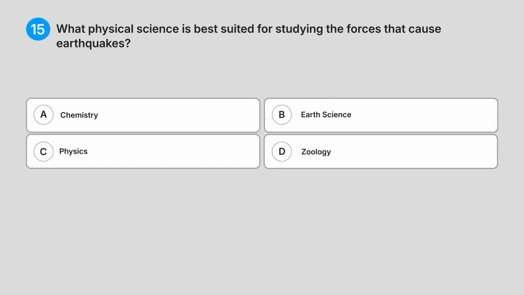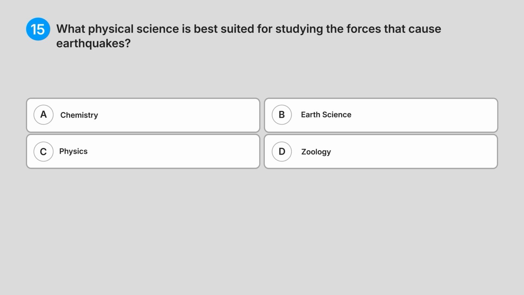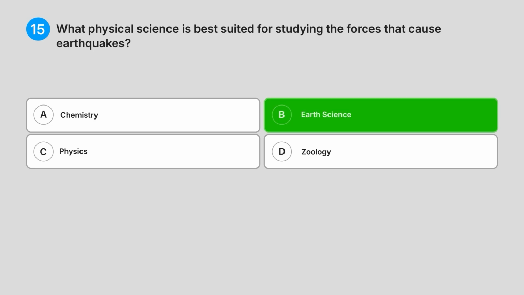What physical science is best suited for studying the forces that cause earthquakes? A. Chemistry. B. Earth science. C. Physics. D. Zoology. What do you think is the answer? Correct answer, B. Earth science.